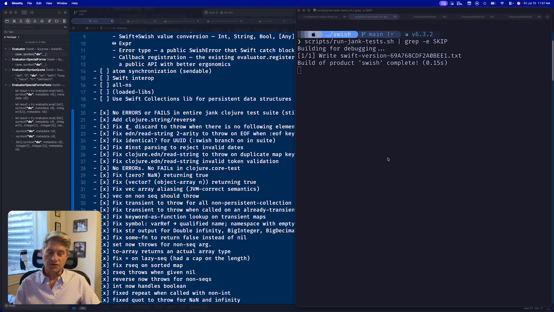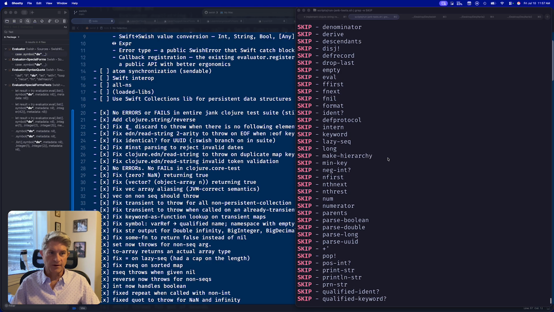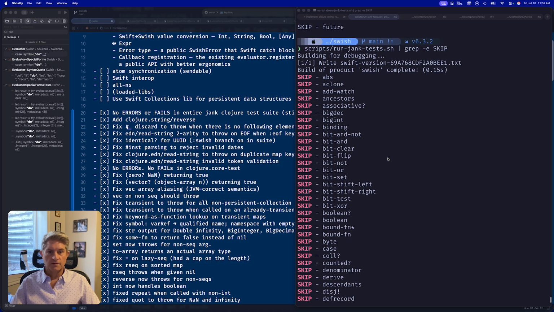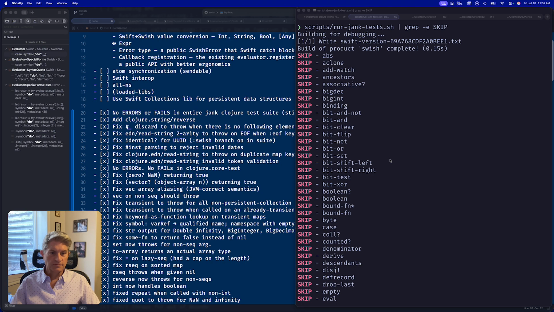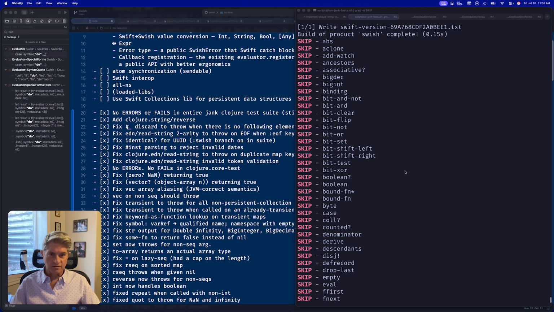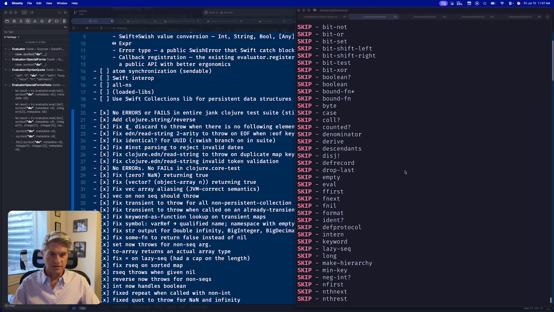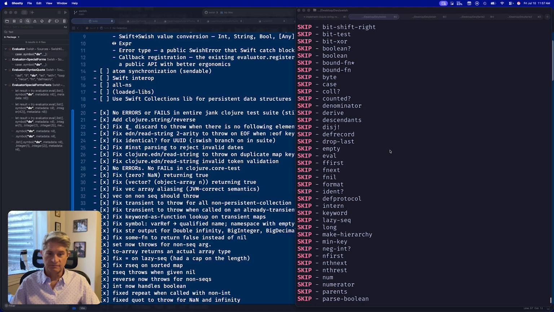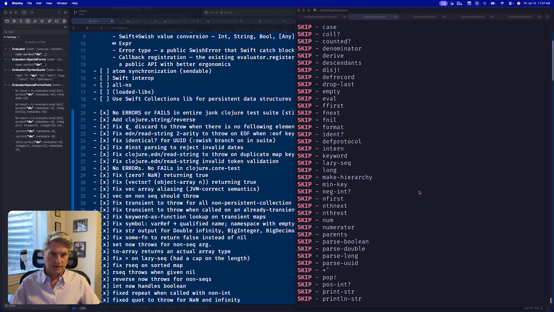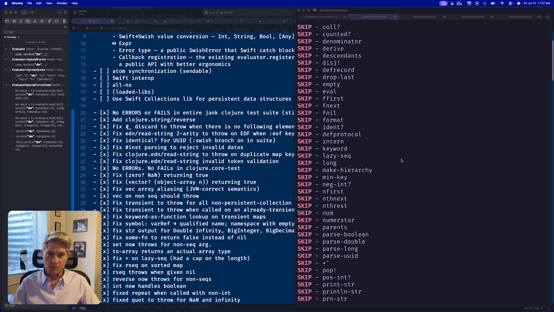Just a bunch of functions missing mainly, so here we go. Bit functions, boolean functions, empty. Protocols, we're going to have to implement protocols.